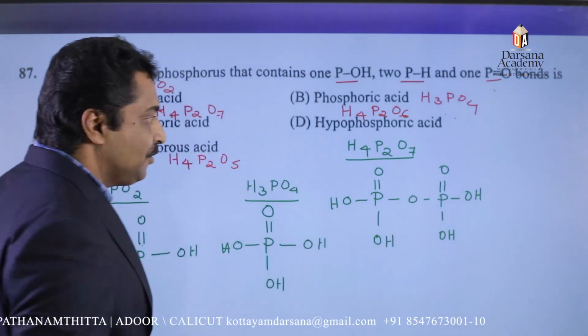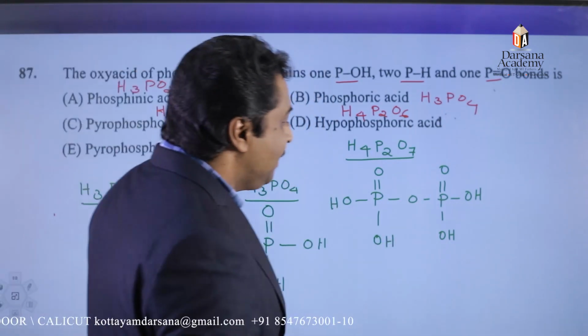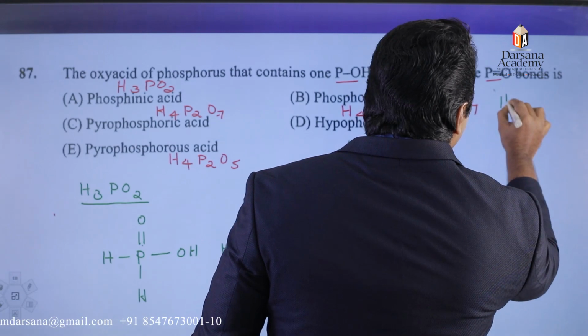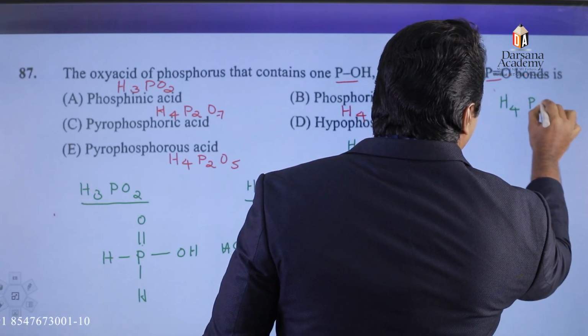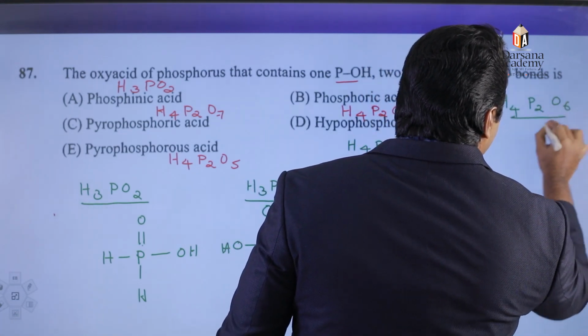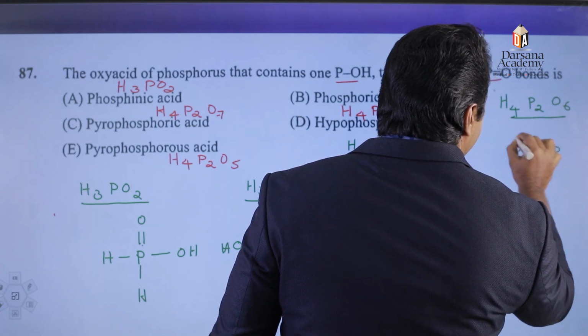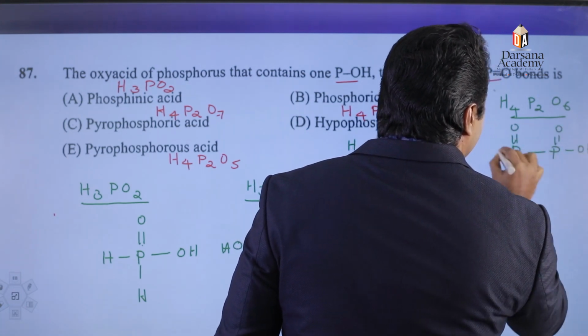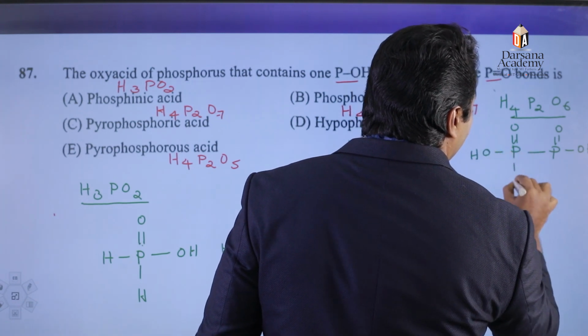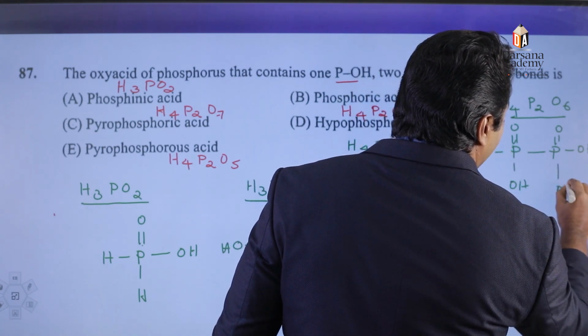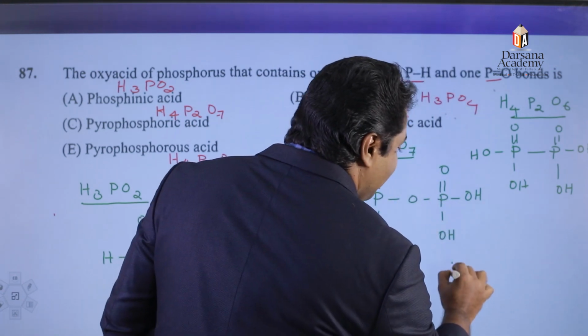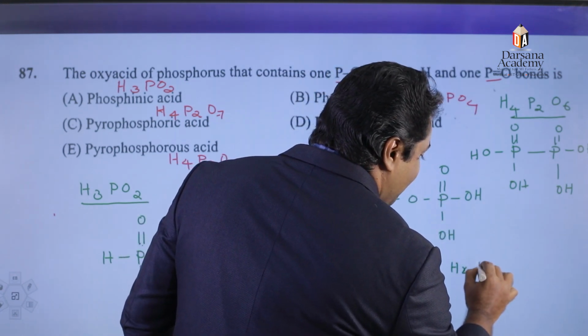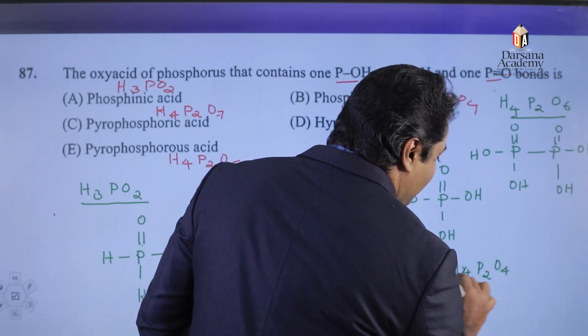Then again, in the case of H4P2O6, all the structures are given in our NCERT book. So this question is directly from our NCERT book. Then again, finally, H4P2O5, pyrophosphorous acid.